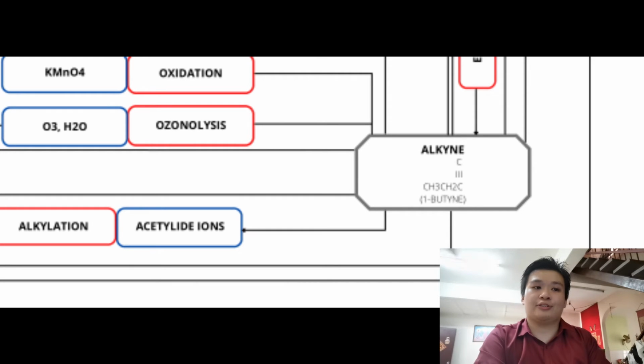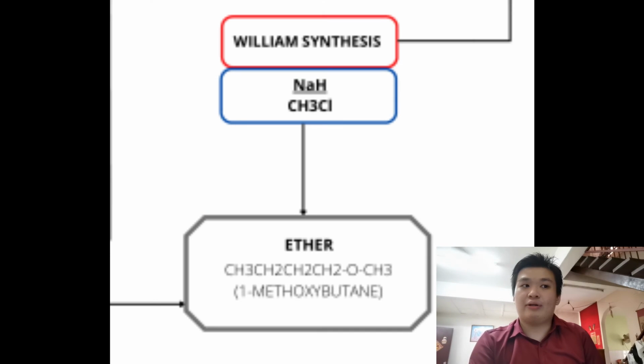Hydration of alkyne will produce ketone, and it includes HgSO4 or H2SO4 and water. Oxidation of alkyne involves two types of conditions, which are KMnO4 at room temperature and heated KMnO4. The last reaction for alkyne is ozonolysis to produce carboxylic acid. Lastly, I will explain the synthesis of ether, and the only reaction for ether is Williamson ether synthesis. This synthesis is alcohol reacting with alkyl halide or tosylate to produce ether. That's all from me, and I would like to pass the presentation to my teammate Dalina, and thank you.